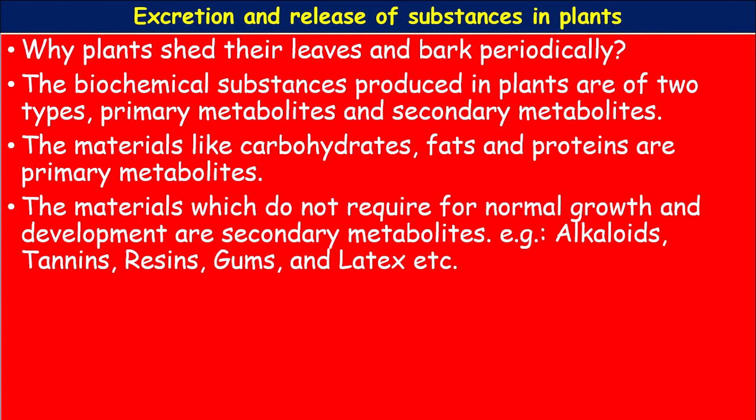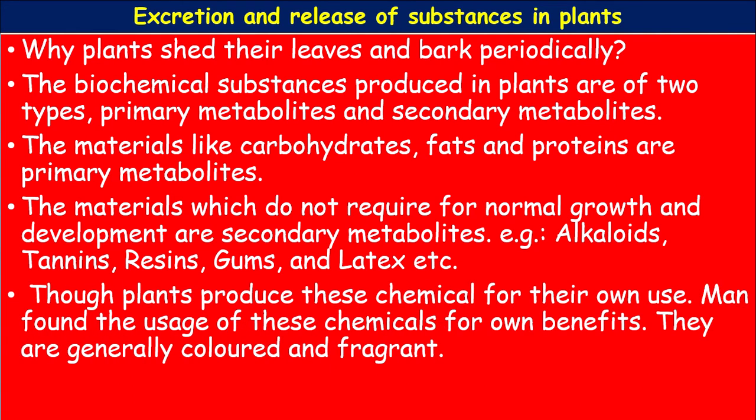The materials which are not required for normal growth and development are called secondary metabolites. Examples for the secondary metabolites: alkaloids, tannins, resins, gums and latex. These are all the secondary metabolites.